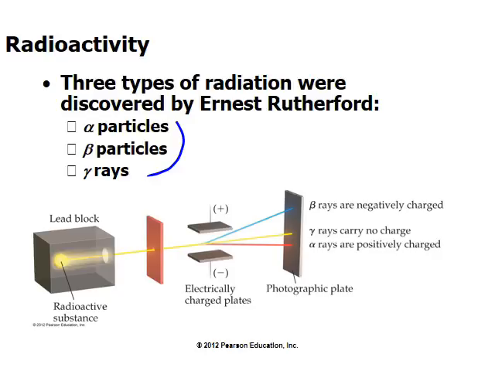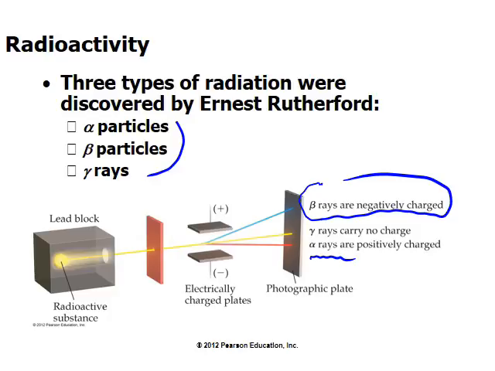From his analysis, we know that one of these radiation beams is attracted towards the positive plate, and obviously it must carry a negative charge. The other one remained undeflected. It went along the direction in which the original beam was coming. And the third one is attracted towards the negative plate. So it must contain a positive charge and is called alpha radiation, or the alpha particle that makes up that ray.